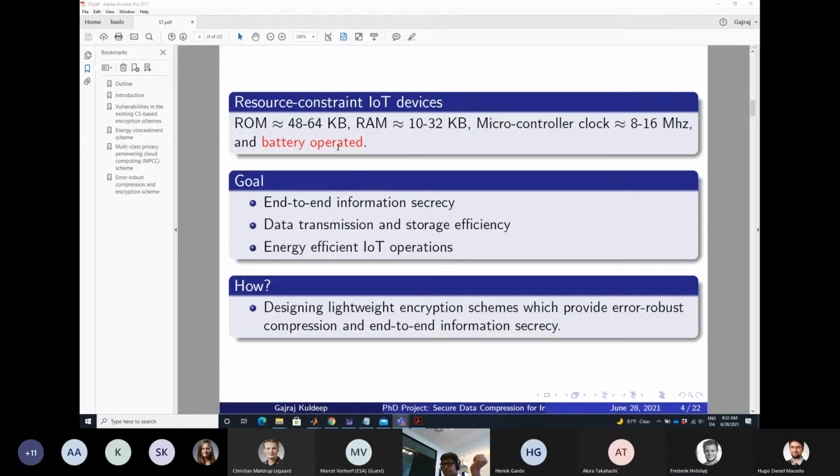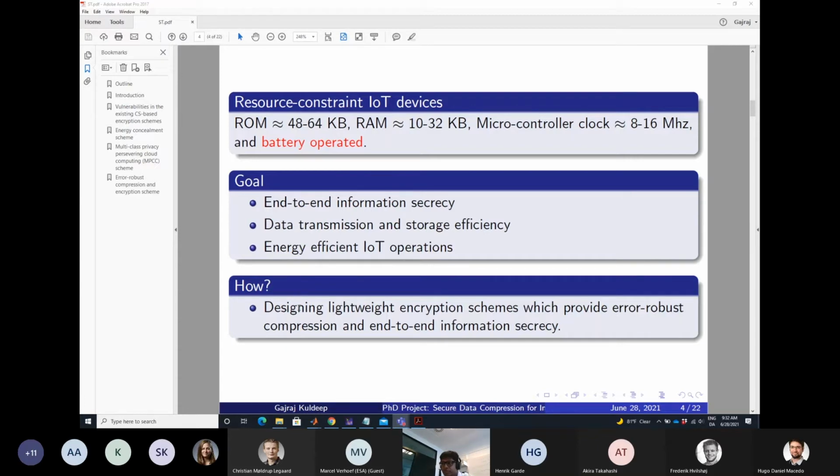Because the devices I'm working with are very resource constrained and battery operated. So most of the algorithms cannot be implemented, and if they are implementable in these devices, they are not energy efficient. So the goal of my project is to provide end-to-end information secrecy, data transmission and storage secrecy, and energy. All these operations should be energy efficient.